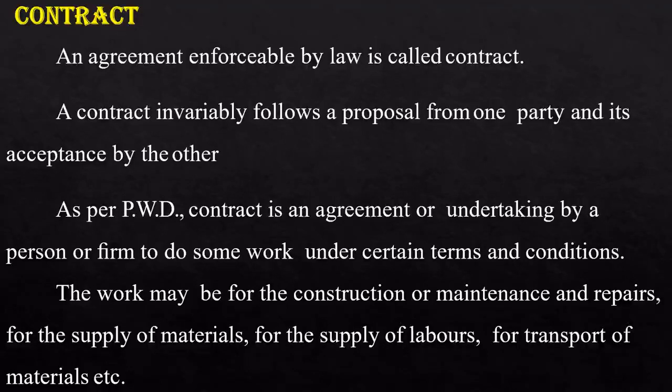As per PWD, Public Works Department, a contract is an agreement or undertaking by a person or firm to do some work under certain terms and conditions. The work may be for construction or maintenance and repairs, for the supply of materials, for the supply of laborers, for transportation of materials, etc. So for each and every stage of construction, each and every part, each and every sector in construction, we call for contracts, right? We give contracts for materials, for machines, for workers, etc.